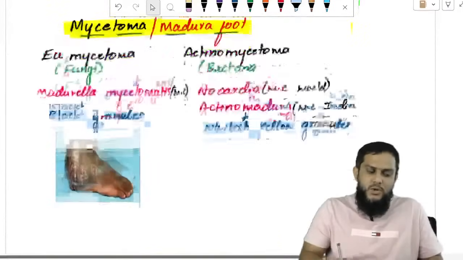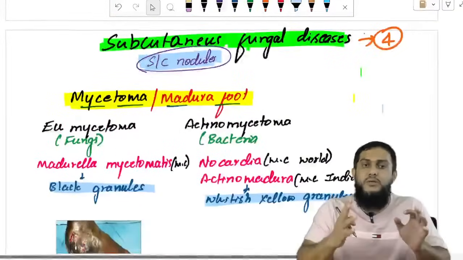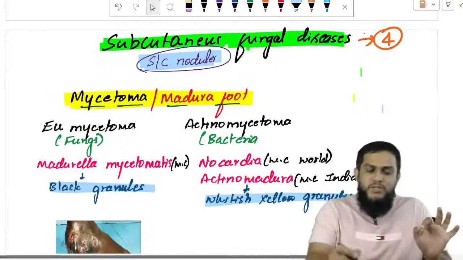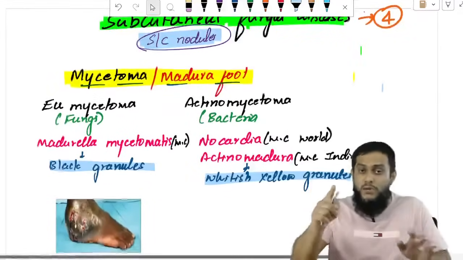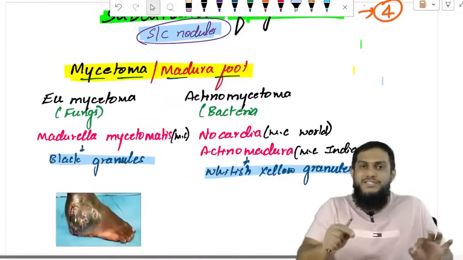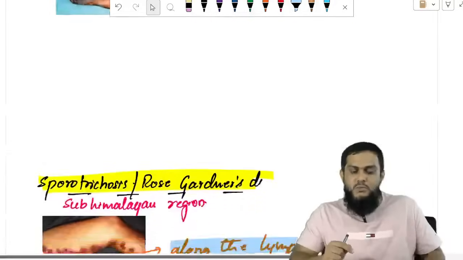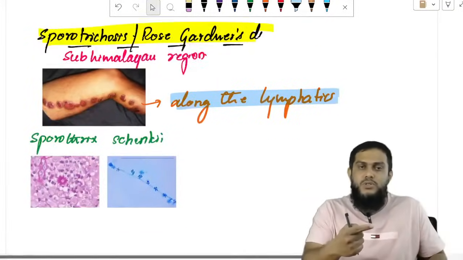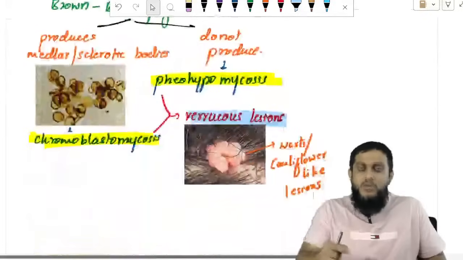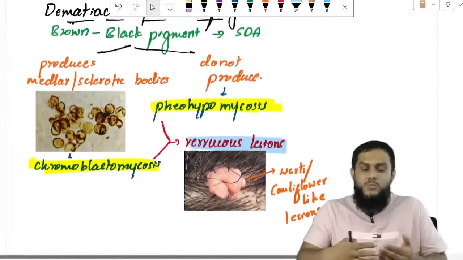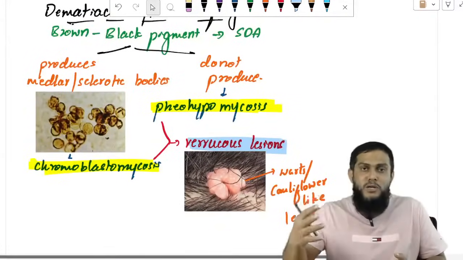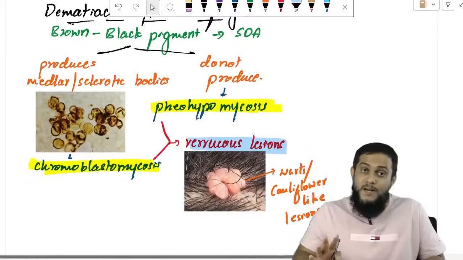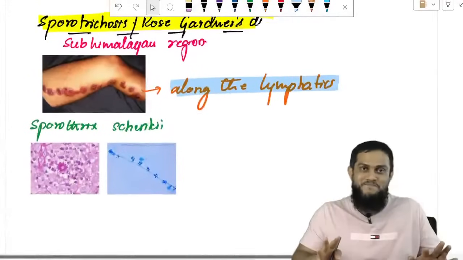Once again, there are 4 fungal diseases that affect the subcutaneous tissue, and all of them manifest with subcutaneous nodules. Along with the subcutaneous nodules, if you see discharging granules, mycetoma. If you see subcutaneous nodules in a line along the lymphatics, sporotrichosis. Along with the subcutaneous nodules, if you see verrucous lesions, chromoblastomycosis and phaeohypomycosis. Right, that is clinically how to identify.